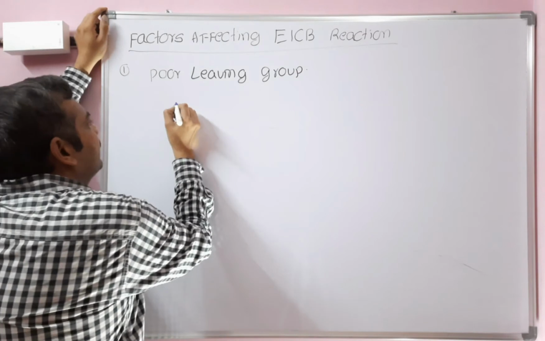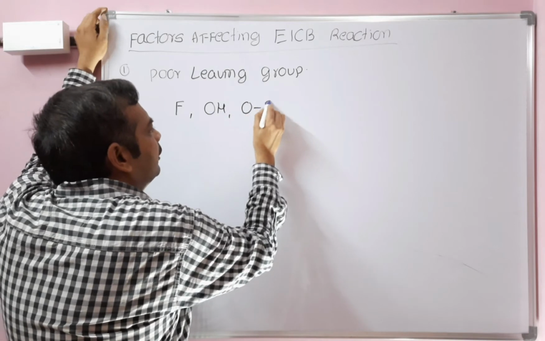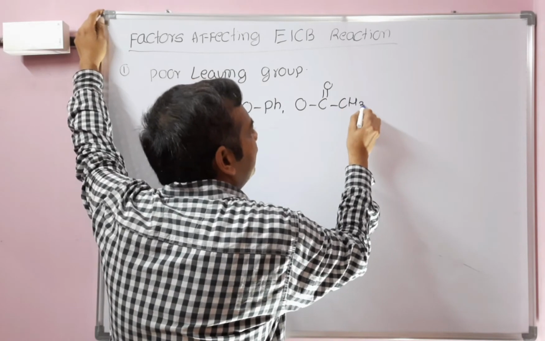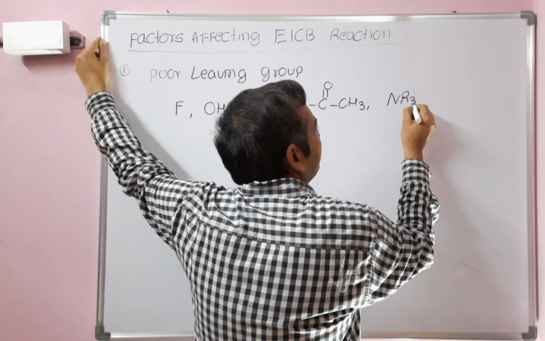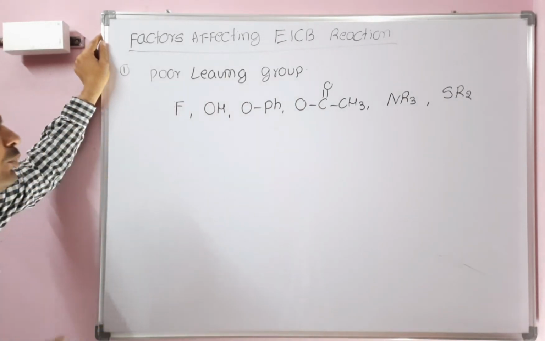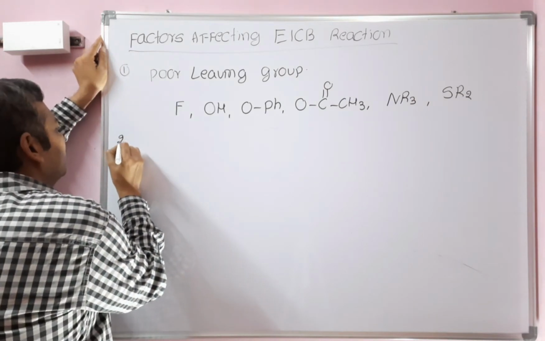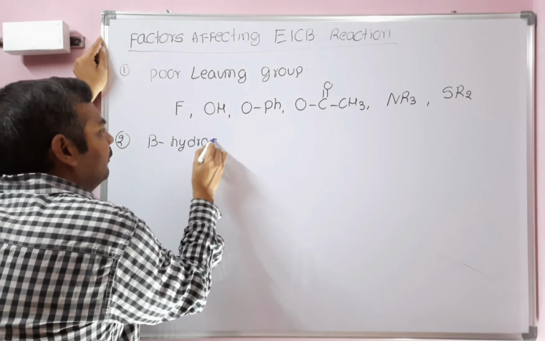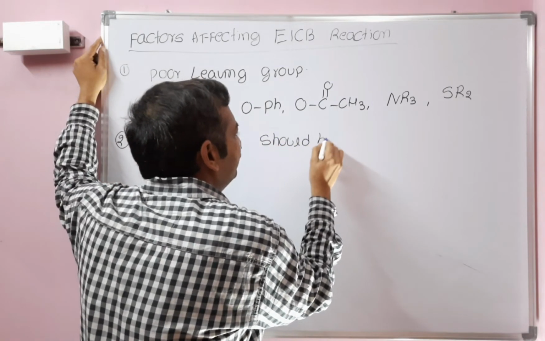The poor leaving groups are fluoro, OH, O-phenyl, O-acetyl, NR3, and SR2. These are the poor leaving groups. So compounds containing these poor leaving groups will undergo E1CB reaction. The second condition is that the beta hydrogen should be acidic.